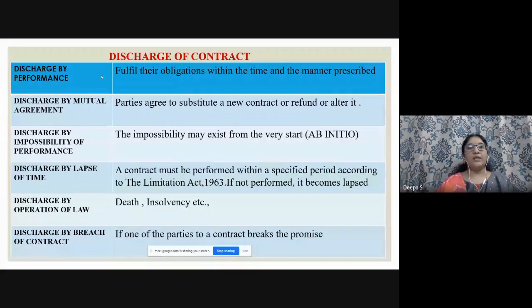Discharge by mutual agreement. Parties agree to substitute a new contract or refund or alter it. Somewhere they think something is missing, or two persons will be there, or any third person will come into the contract, and they may make modifications, or it gives rise to a new contract. We call it a mutual agreement.